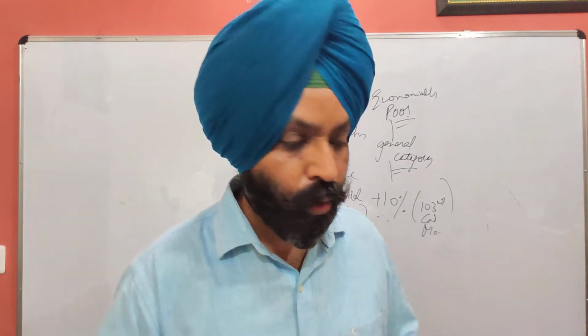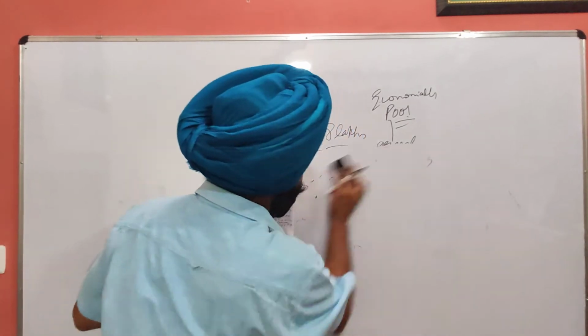Now what do you mean by every household? Household has been defined like this, very important.